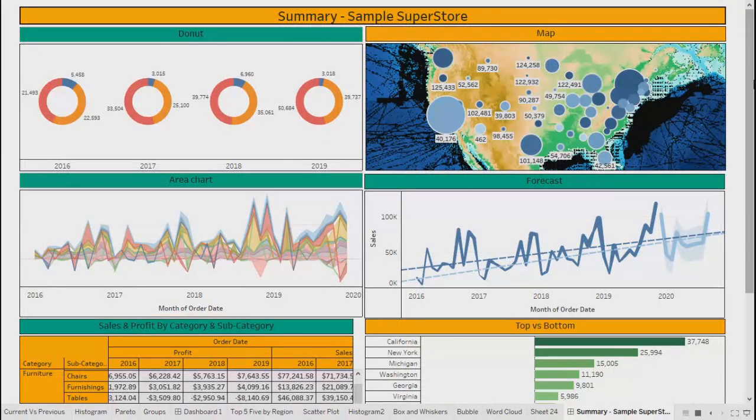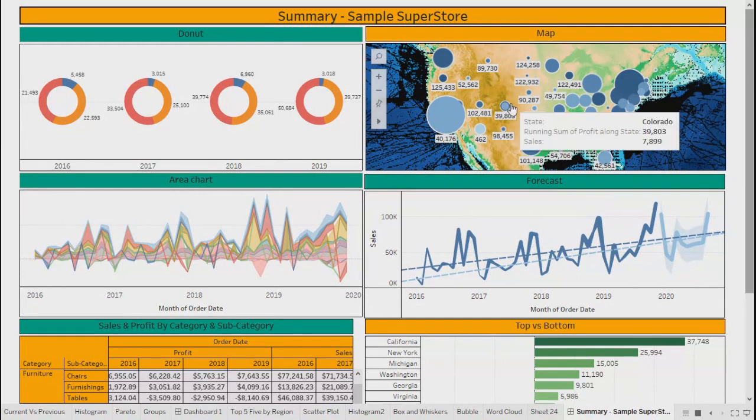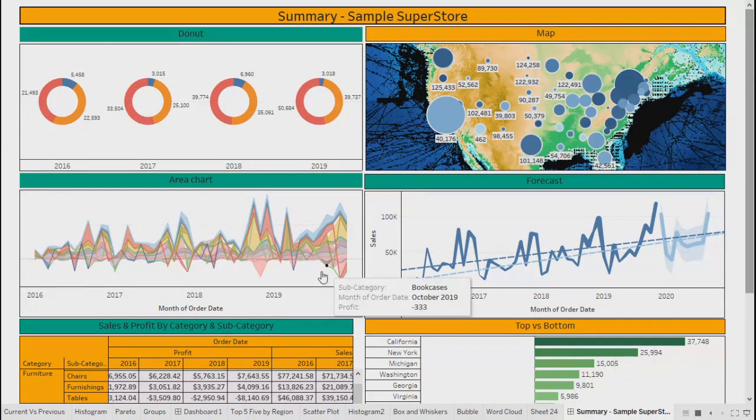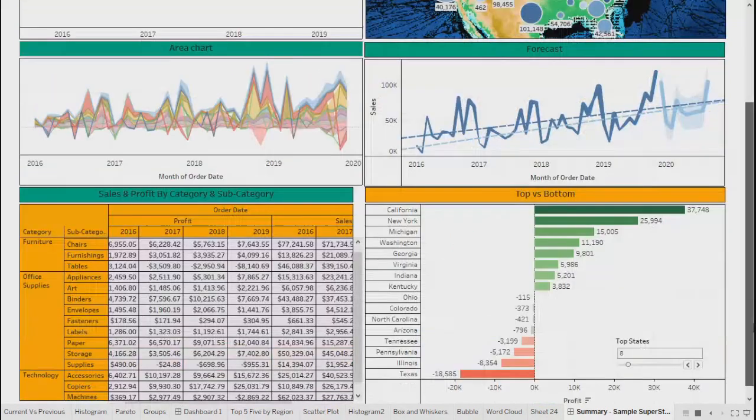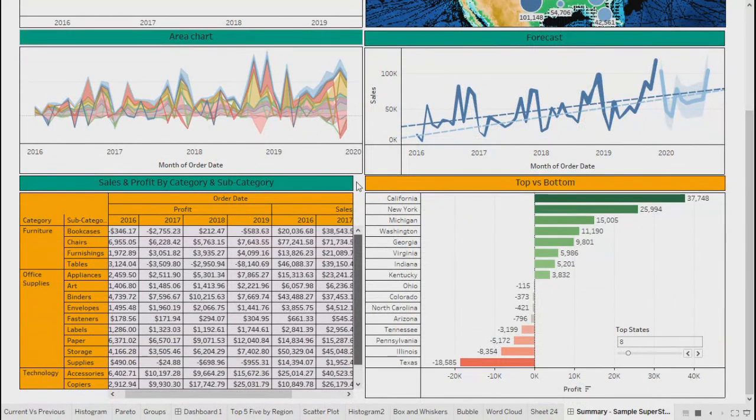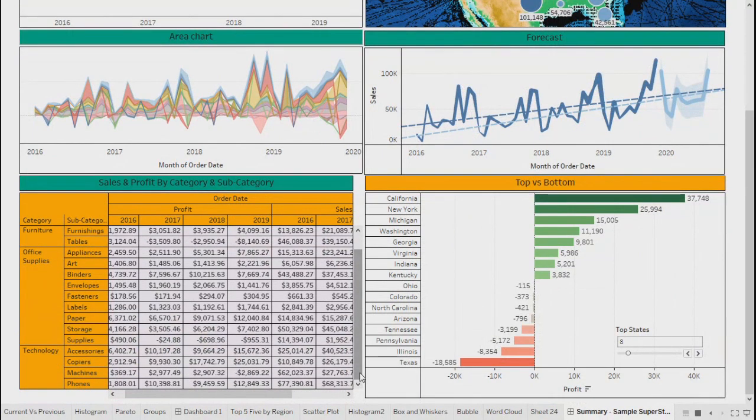Right. So the first layer talks about the high level summary. The second talks about the trend, or gives you a little more information. And the third layer gives you the cross table, the granular information, row level records. You still can have further granular level information which we don't have right now. And this second chart, which we have used in the last layer, which is top versus bottom, can be used in the second layer also. So you will get top or bottom states by profit. So this chart can be used in the second layer also, depending on the requirement.